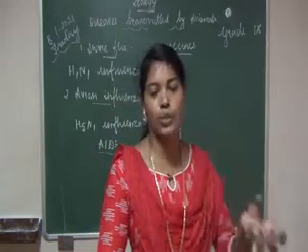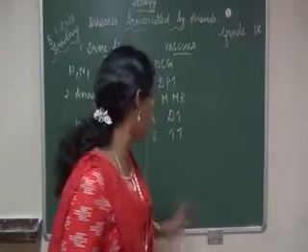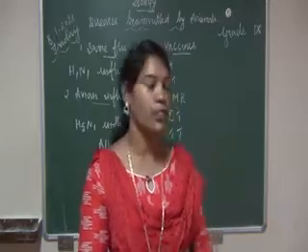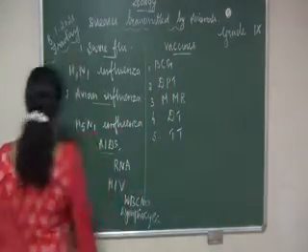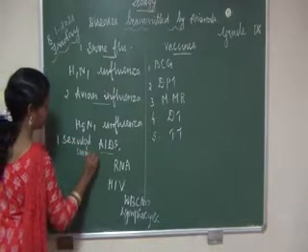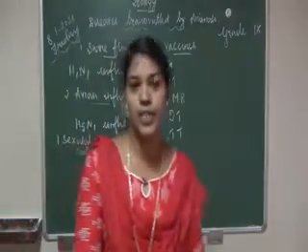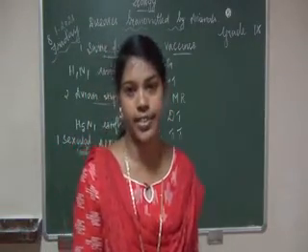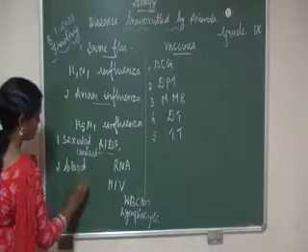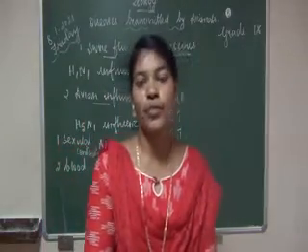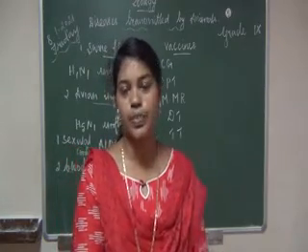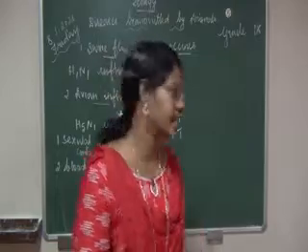Before that, how does it enter our body? In 4 ways, AIDS passes from one infected person to another person. The first one, sexual contact, that is, infected person to healthy person. A second one, blood transfusion. Before transfusion of blood, we should screen the blood, or else it will enter from the infected person to a healthy person and cause the disease, AIDS.